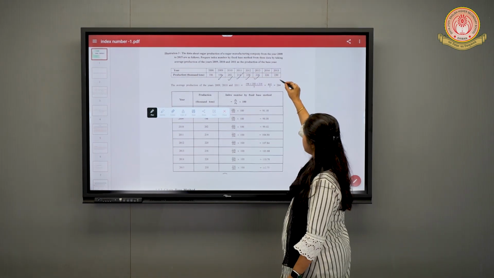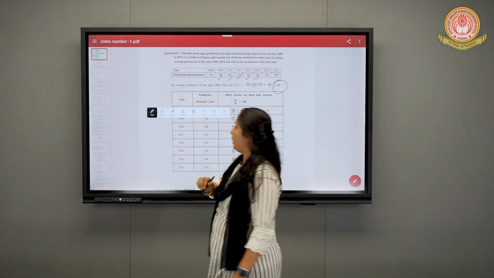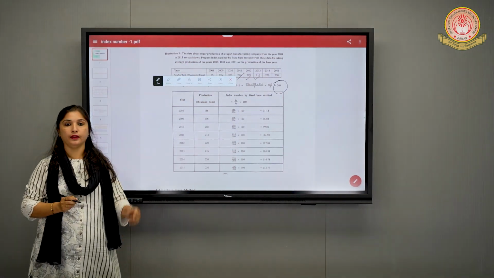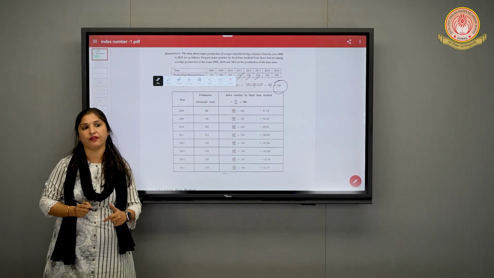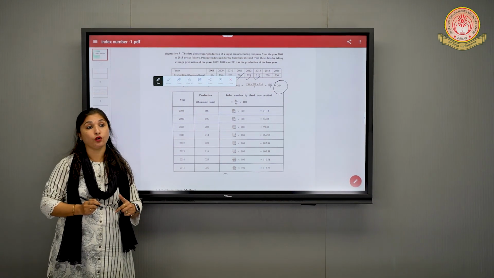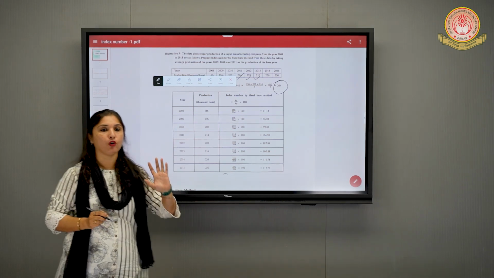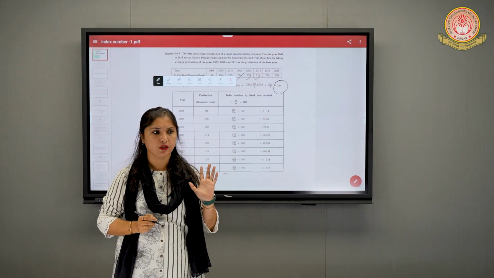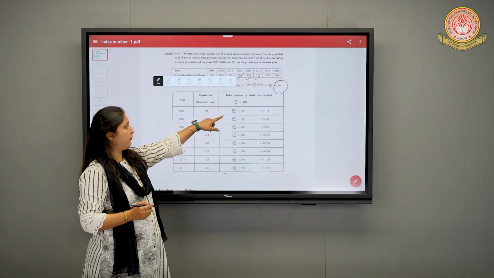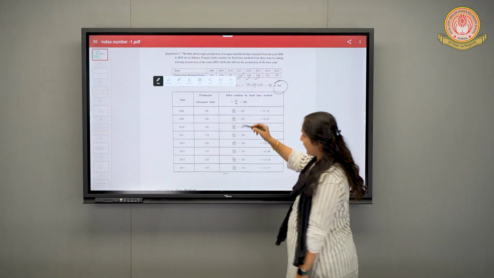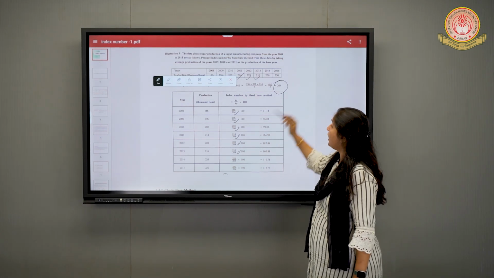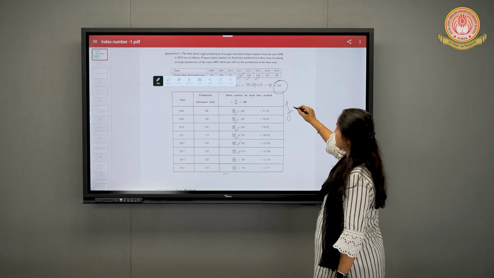Now you got this digit, right? 204. Now what will you do? What is the next step? Now every year you will divide by 204. Now 204 became your base year. Every year, starting from the first year 2008, we divide by 204, again 204, 204, 204, 204. Why 204? Because we are using which method?